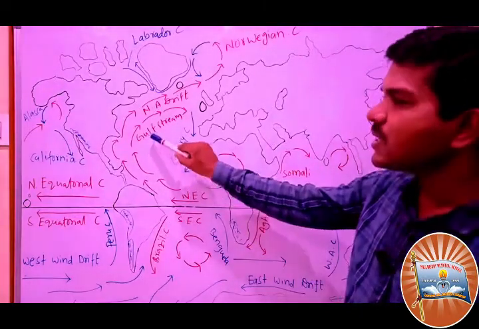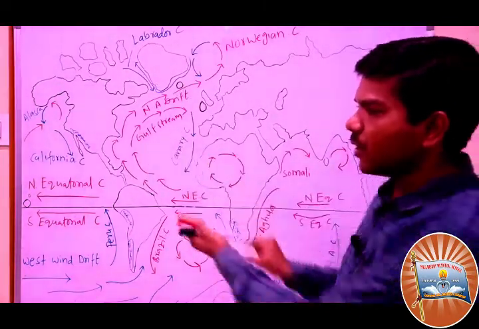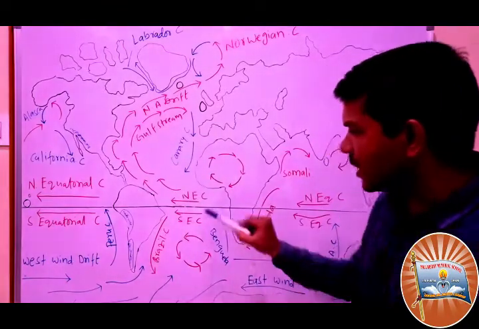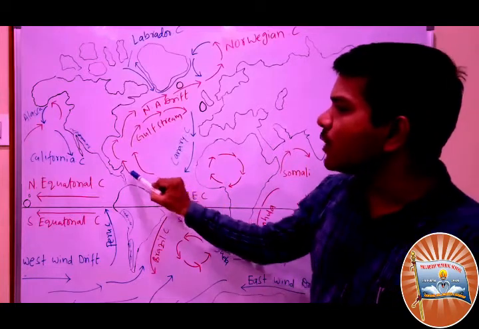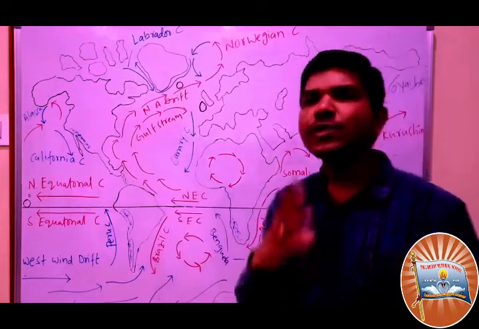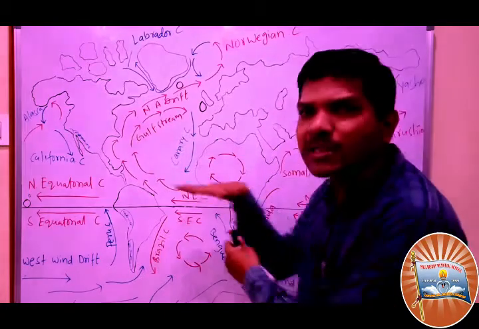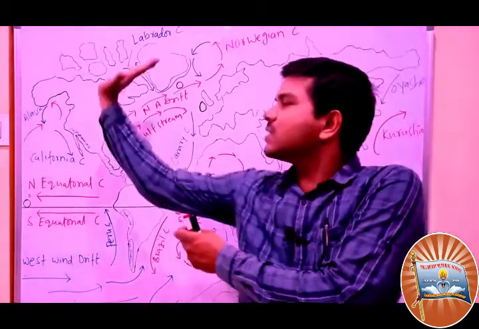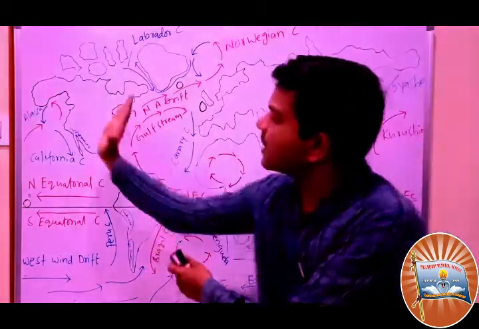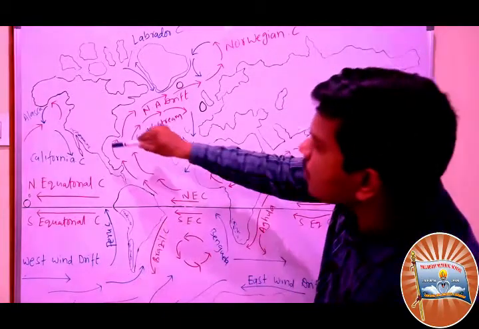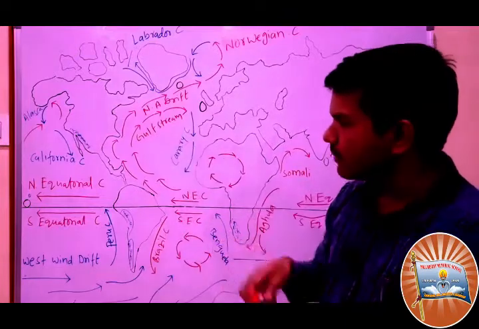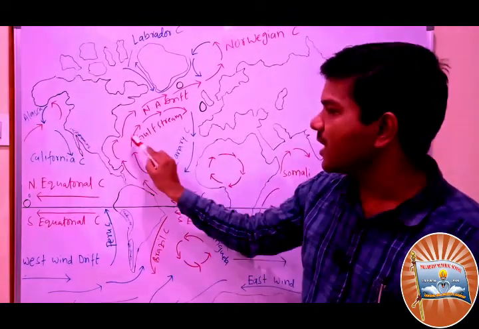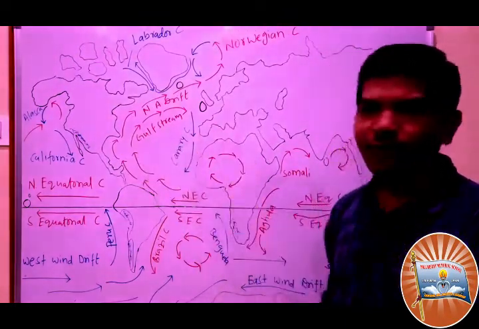Next, this is the Atlantic, now the North Atlantic. You see the North Equatorial Current moving to this area because of the physiography. The coastal line was on this side, and the land area was in a curved shape, so the current also makes a curve. This is what we call the Gulf Stream.